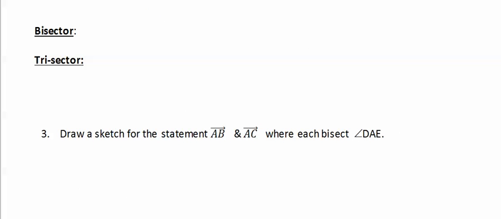What do you think it means to be an angle bisector or angle trisector? Well, very similar to what it means to be just a midpoint or a trisect point. A bisector is a ray that divides an angle into two congruent parts.